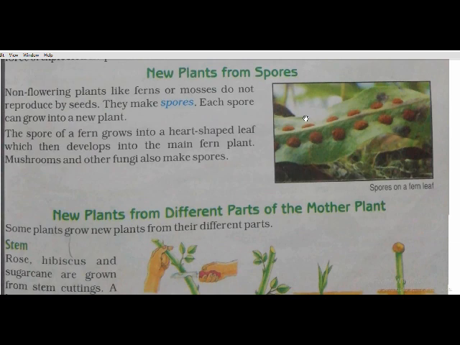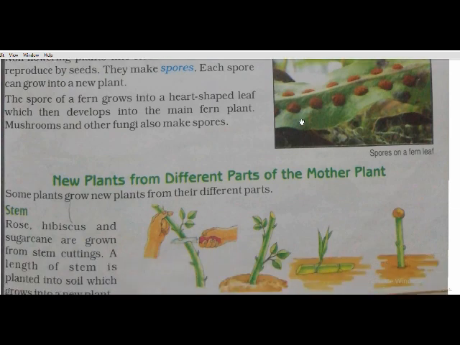Mushroom and other fungi also make spores. So what they're telling is that some plants which don't bear seeds make spores. Each spore can grow into a new plant. The spores of fern grow into a heart-shaped leaf, which then develops into a main fern plant. Mushroom and other fungi also make spores.